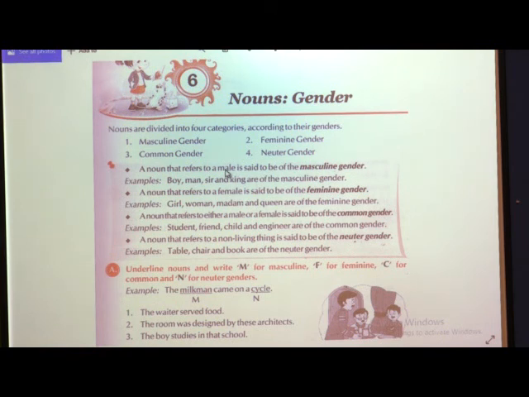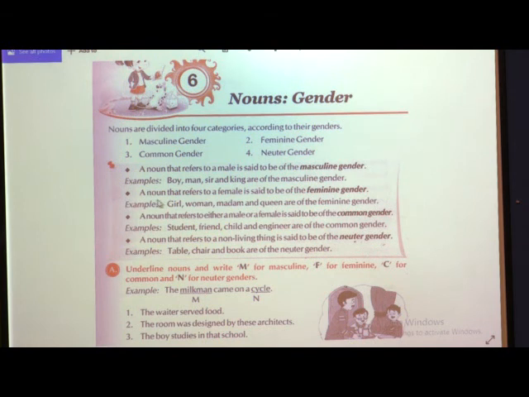When we are talking about a male person or a male animal, that noun is called masculine gender. For example, boy, man, sir and king. These are all in the category of male, so they are called masculine gender.